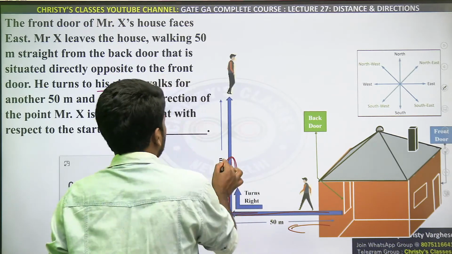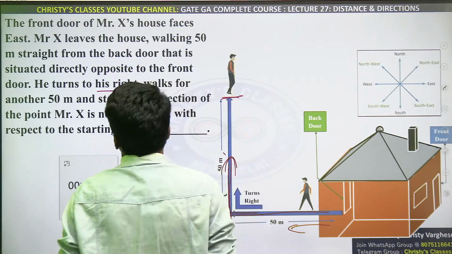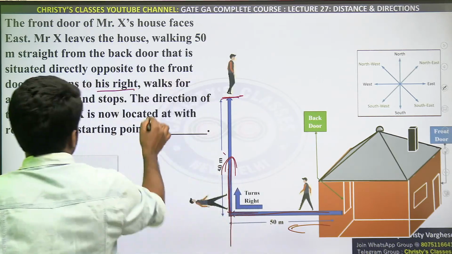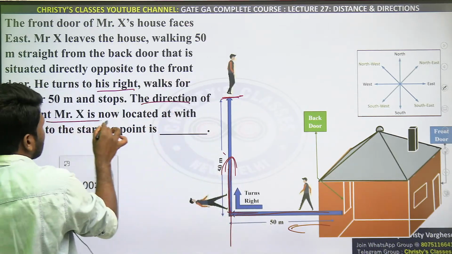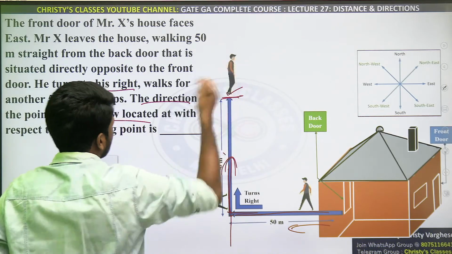So that is 50 meters to the right. So he is reaching somewhere here. He stops. The direction of the point where Mr. X is now located. He is now here.